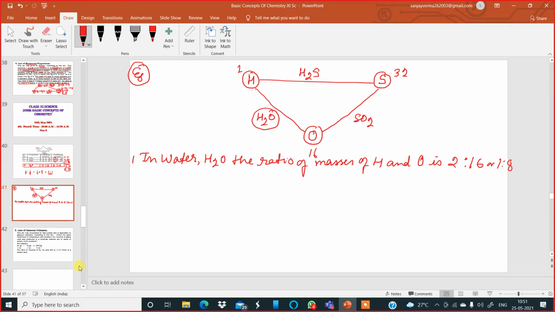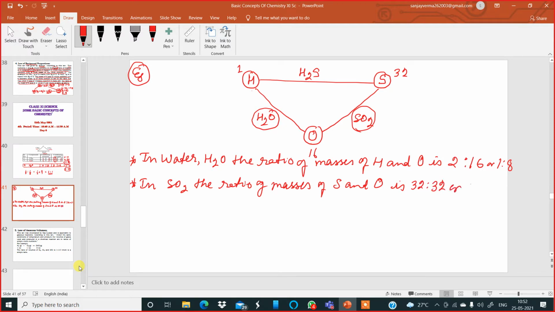This is one. Okay. Let us go to sulfur dioxide. Now I'll write down, in sulfur dioxide, the ratio of masses of sulfur and oxygen is how much? 32:32, or can I write 1:1?